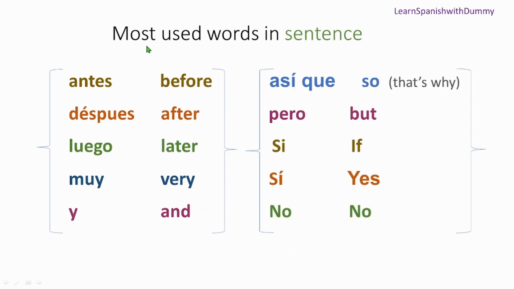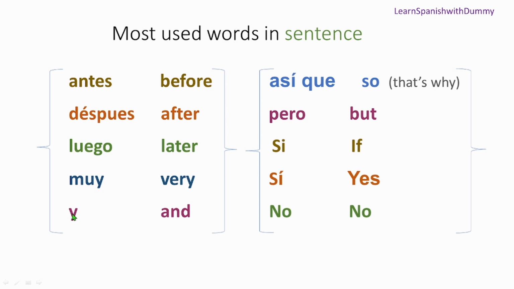Now these are other words that we use a lot. "Antes", before. "Después", after. "Luego" is later. "Muy" is very. Muy bien, very good.